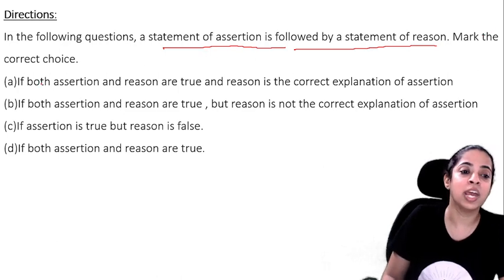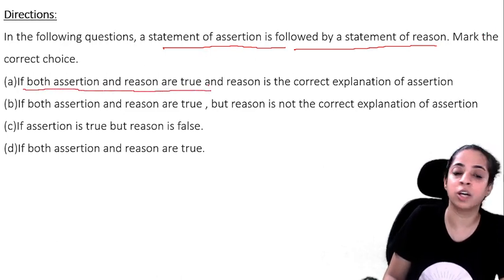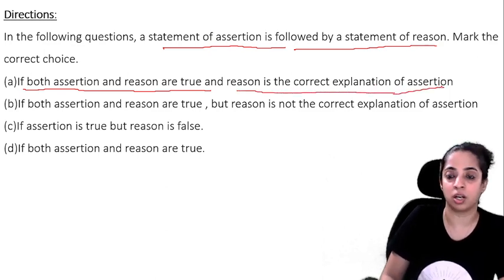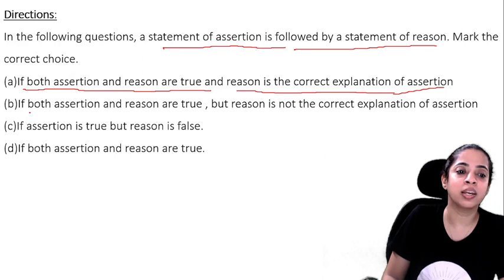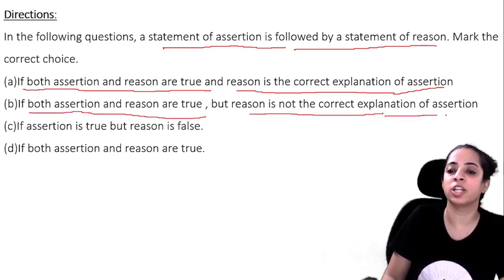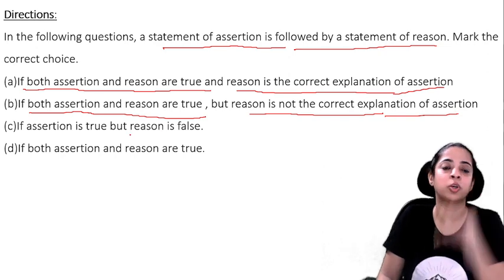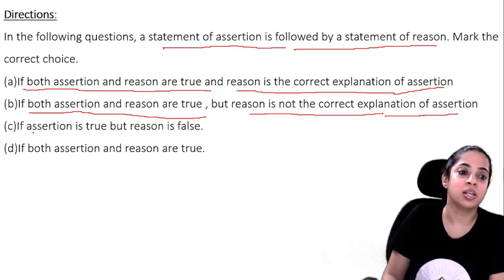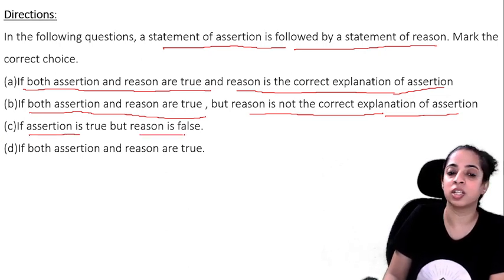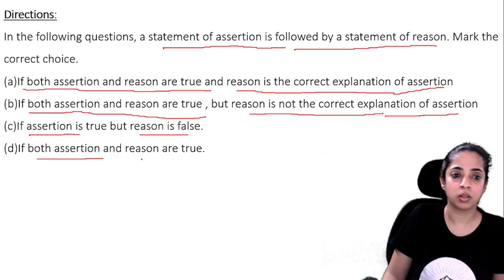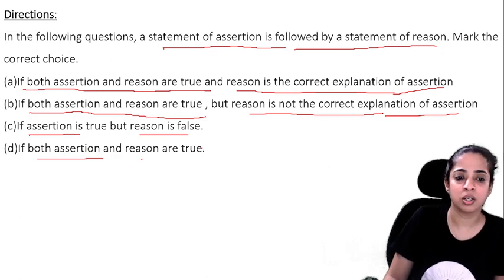Okay, so what will option A be? If both the assertion and reason are true, both are true and the reason is the correct explanation of that assertion. Okay. Option B will be that reason and assertion are both true, but reason is not the correct explanation of the assertion. Both statements are true, but the second statement is not explaining the first statement. C, if assertion is true but the reason is false, and D, both assertion and reason are false.